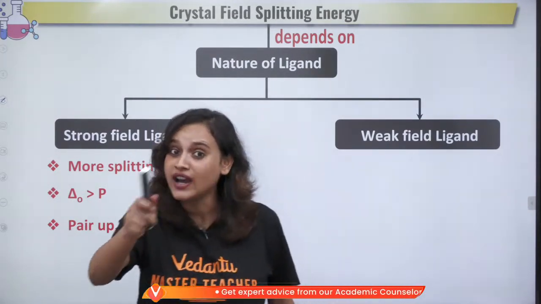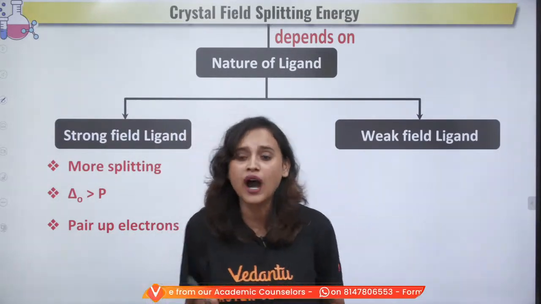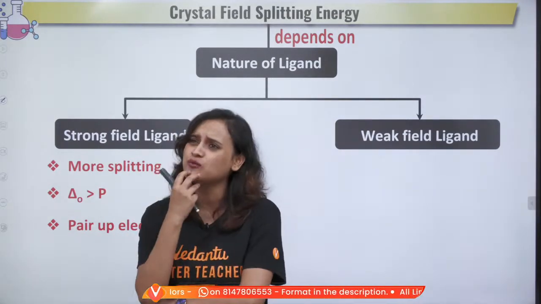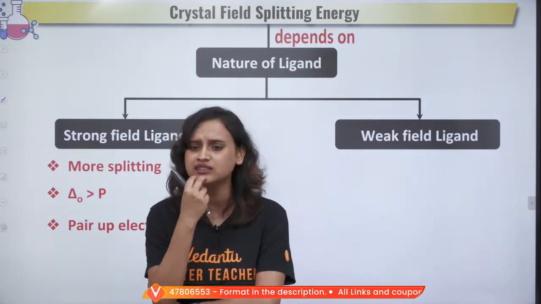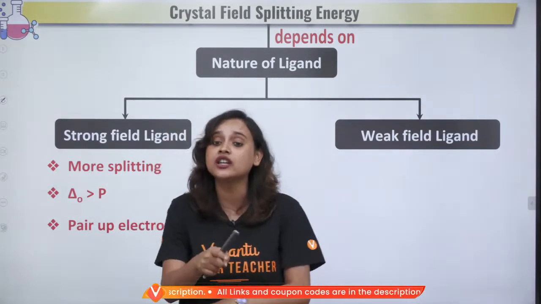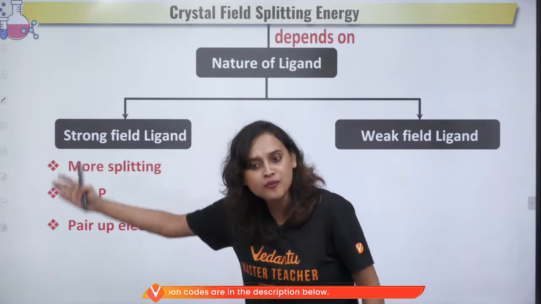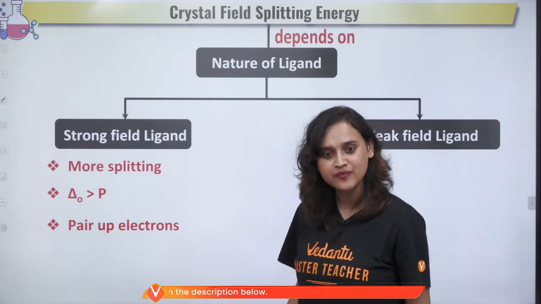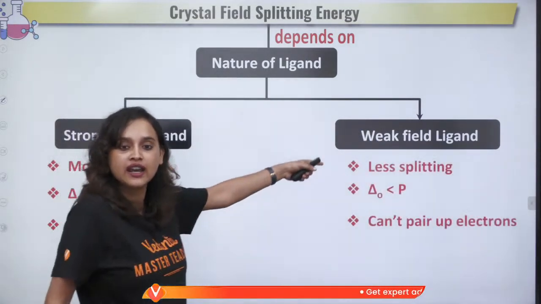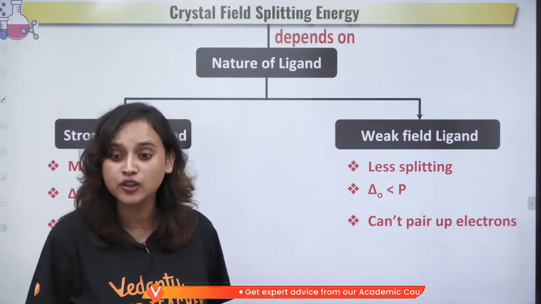Now do you remember in valence bond theory, we could not predict why they are pairing up or why they are not pairing up. Only after looking at the magnetic moment, we were still confused that this was just not making sense. In valence bond theory, you always needed extra information. But here, from this, you can easily predict, right? So, a strong field ligand will try to pair it up, whereas a weak field ligand will not be able to pair it up.